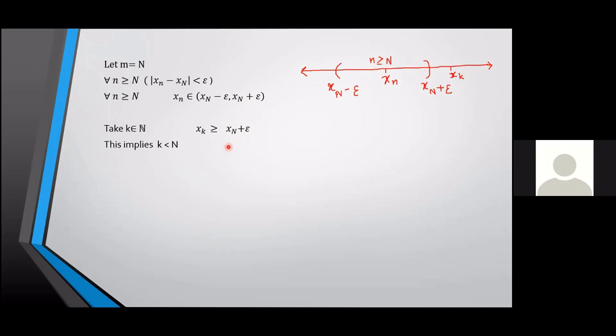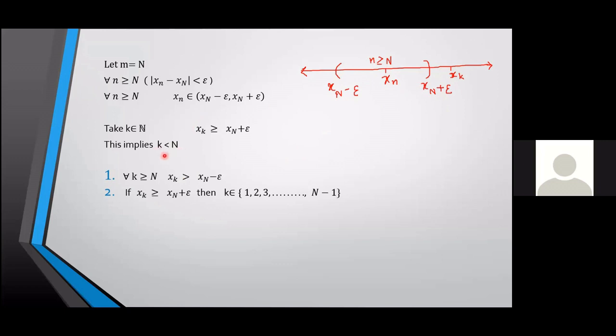So there are two things that I've just shown. What was the first thing? If k is greater than or equal to N, then Xk is in this interval. That means XN minus epsilon will be less than Xk. And the second thing that I've shown is if Xk is to the right of XN plus epsilon, that is if it is greater than XN plus epsilon, then k will be less than N.